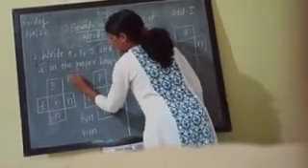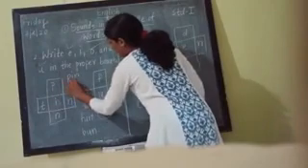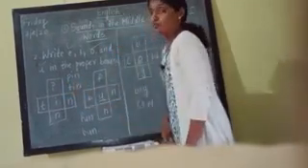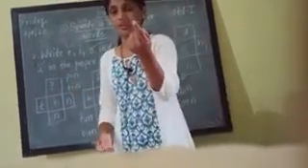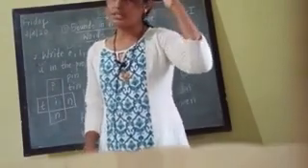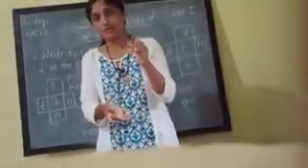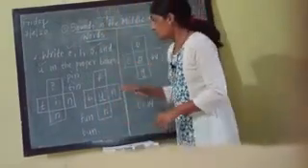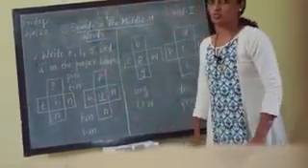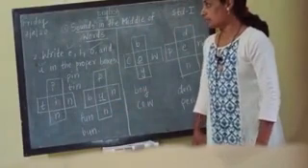And which words will I get by adding I? P-I-N, pin, and T-I-N, tin. P-I-N, pin means what? Safety pin, hair pin, pins are there. And tin means what? Tin means tiffin, dabba, you call in Marathi. So in this way we have completed question number 2 of your English Balbharti.